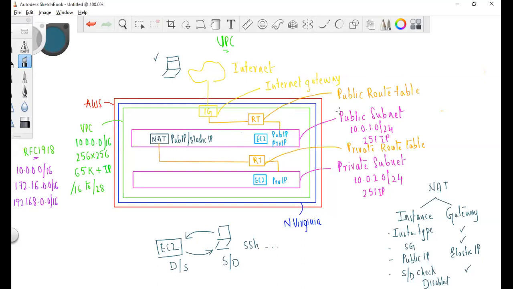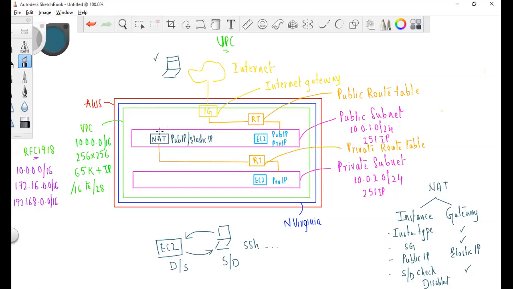Now, coming to the definition of these terms: if a subnet is associated with a route table which has an internet gateway as a route, this is called a public subnet. That means the EC2 instances will be able to access the internet. And if a subnet is associated with a route table which doesn't have an internet gateway, or which has only a NAT, it is called a private subnet. We created an instance in the public subnet and another instance in the private subnet.